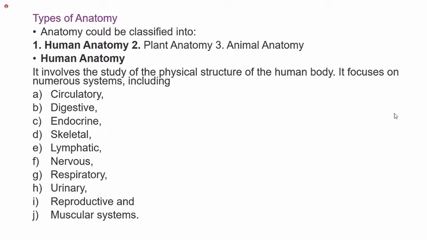One is regional anatomy, where we study a particular part of the body, for example, upper limb, lower limb, head and neck, thorax. When you come to the systems present in the body, for example, digestive, endocrine, skeletal, circulatory, that is systemic anatomy. Fine.